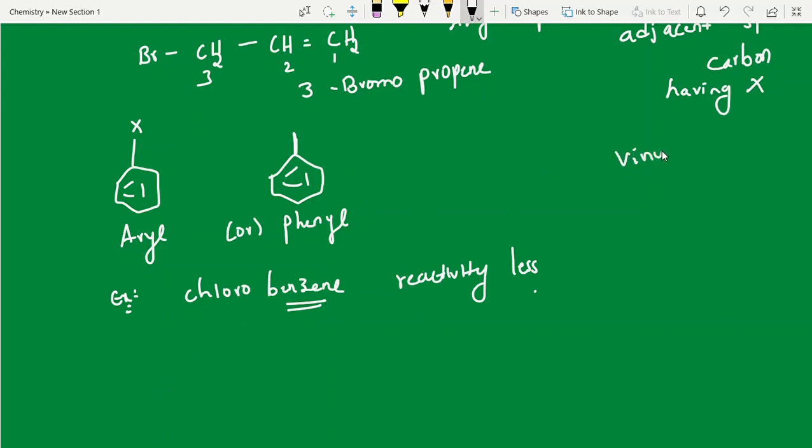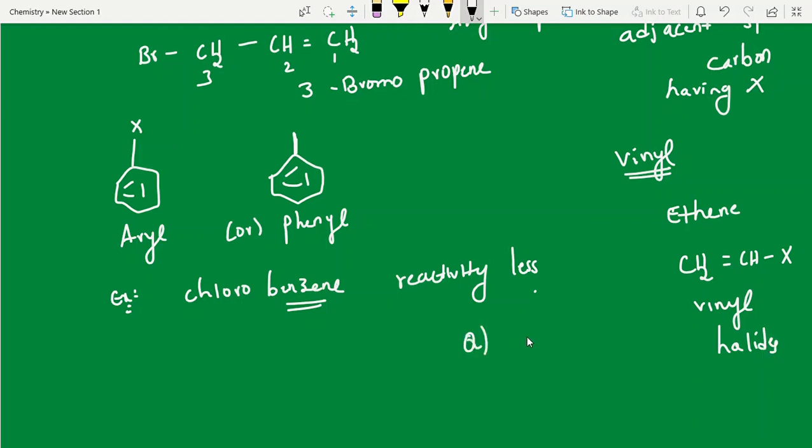Next, another one, vinyl. Vinyl is different, aryl is different, allyl is different. Vinyl is nothing but, you can remember one simple example, that is ethene. Instead of one hydrogen, you put a halogen. This is vinyl halide. Here also, a question: what is vinyl chloride?